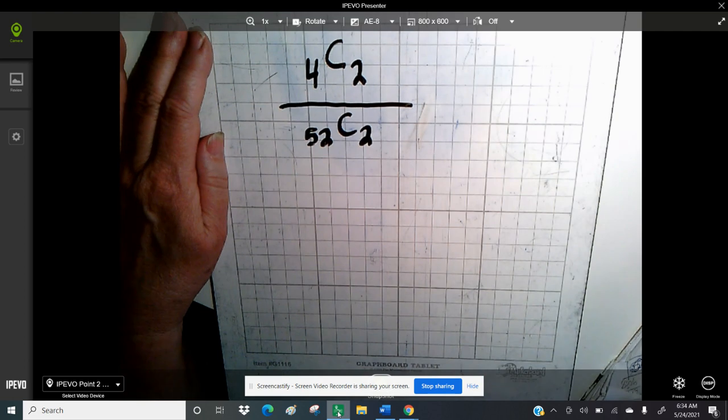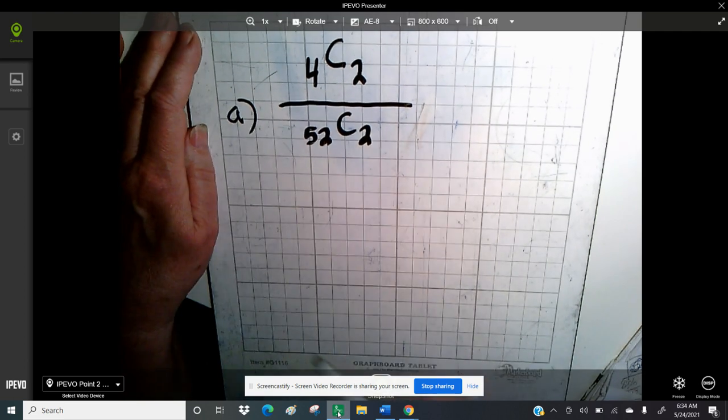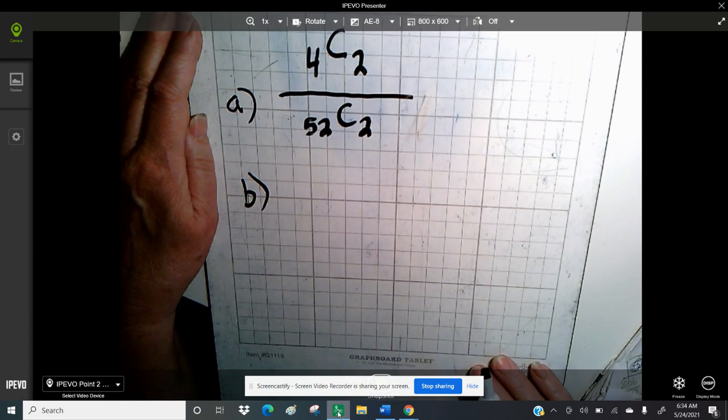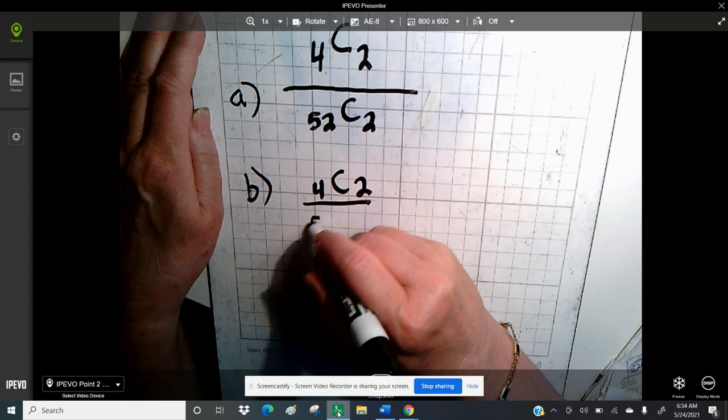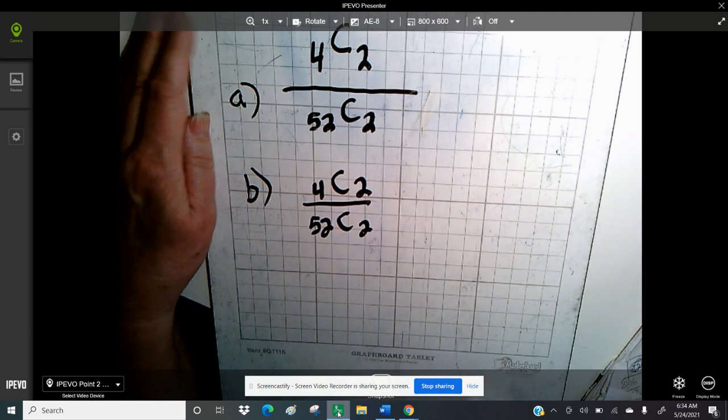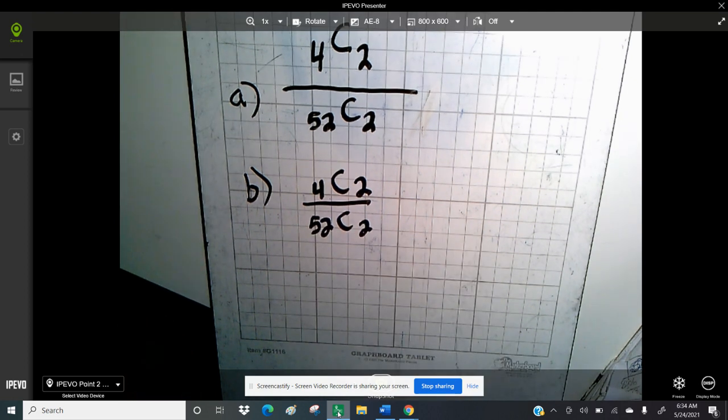So that was part A. For part B, the probability of picking 2 aces, well, out of 4 cards, you're still going to pick 2, and you still are going to pick 2 cards out of 52.